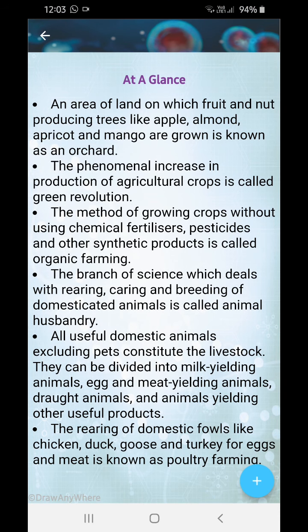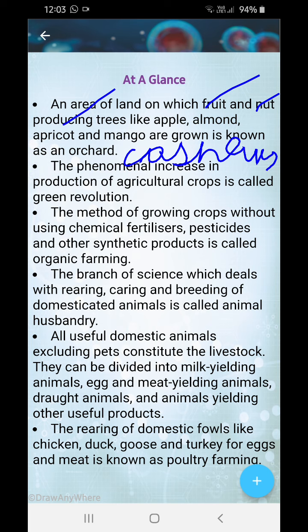The area of the land on which fruit or nut producing trees like apple, almond, apricot, and mango are grown is known as an orchard. Nut means you can see cashew nuts. They are grown in Goa, and all these fruit trees are grown in Himachal Pradesh because they have mountains over there.